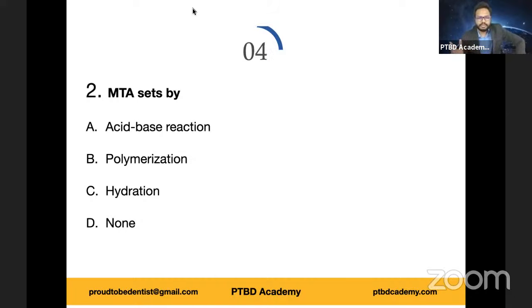So there's no acid-base components here. We're just trying to add water. Even in the newer editions of MTA we have polymers and all, but the conventional MTA, which we have been discussing from Phillips, sets by hydration of silicates. So consider this term very, very important. It's a simple hydration reaction. So as you all rightly mentioned, option C is the right answer.